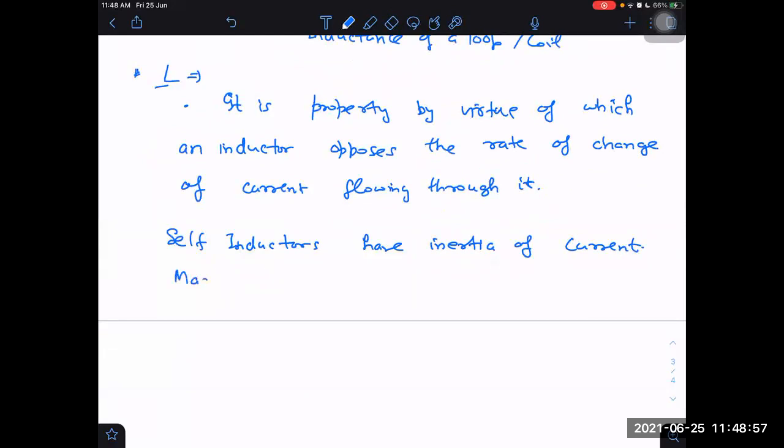Masses have a tendency to keep the velocity constant, and inductors have a tendency to keep the current constant.